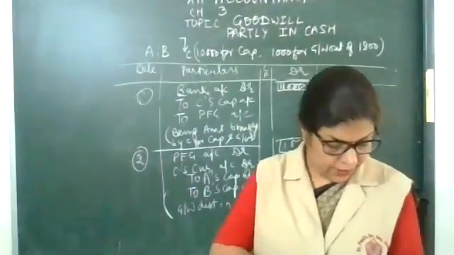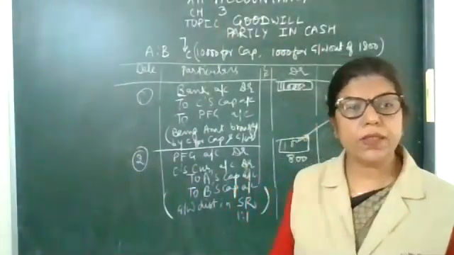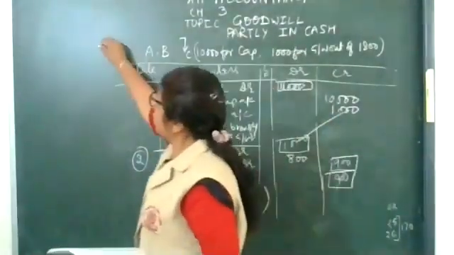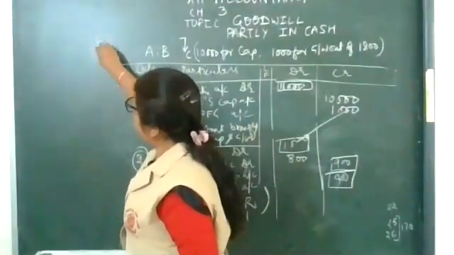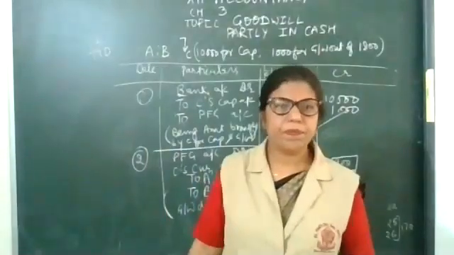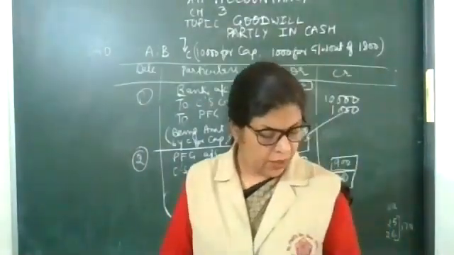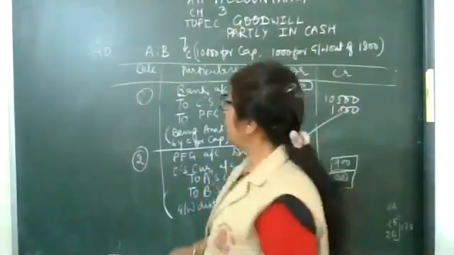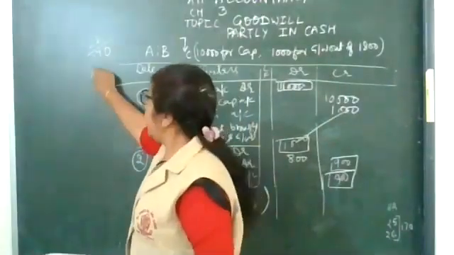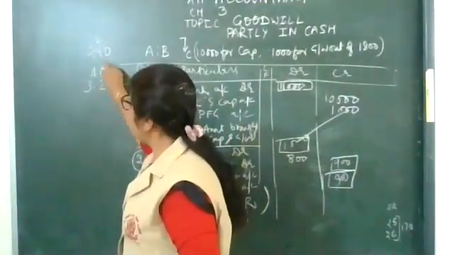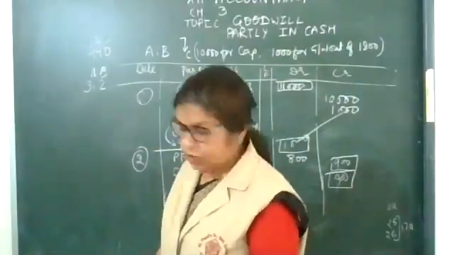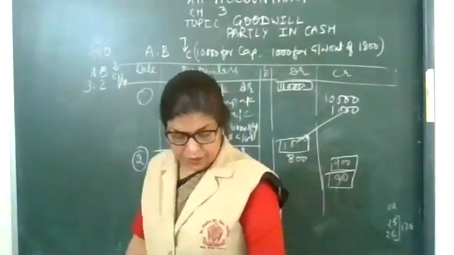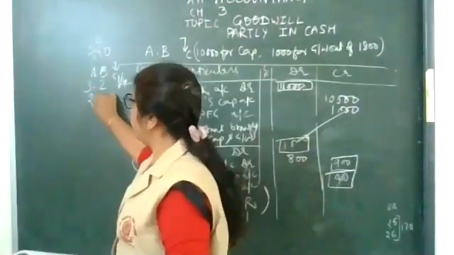Now we will do question number 22 from NCERT, page number 170. Aditya and Balan are partners in 3:2. They admitted Christopher for a 1/4 share, and the new profit sharing ratio will be 1:1.